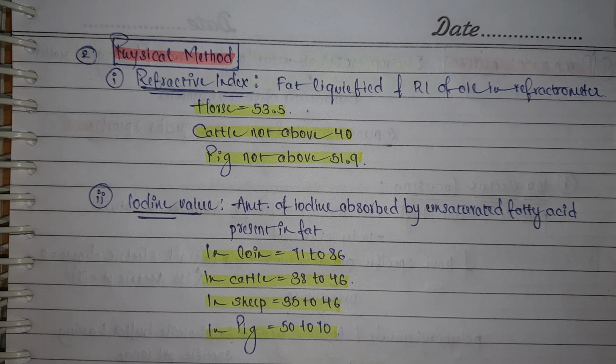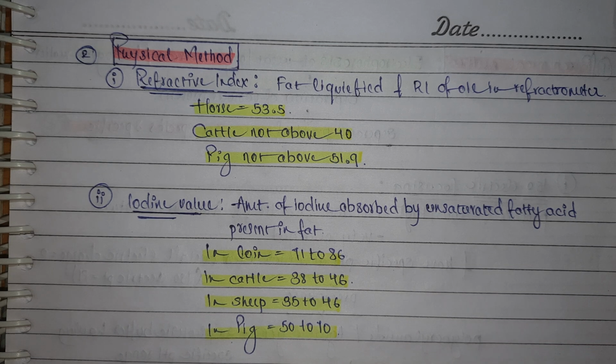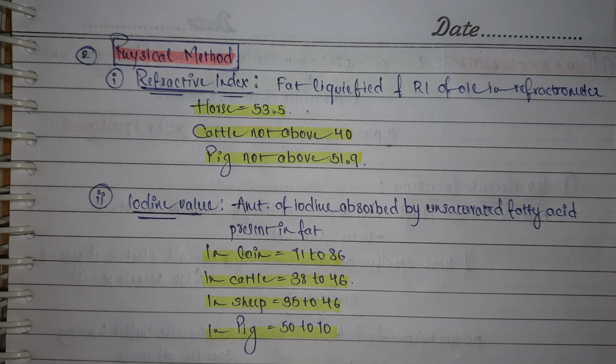The second physical method of meat speciation is the iodine value. Iodine value is calculated based on the amount of iodine that is absorbed by the unsaturated fatty acids present in the fat of the animal. In horse, the iodine value is around 71 to 86. In cattle, it is 38 to 46. In sheep, 35 to 46. In pig, around 50 to 70.